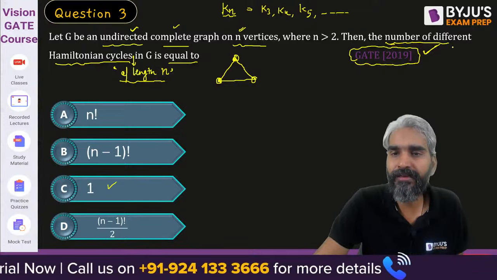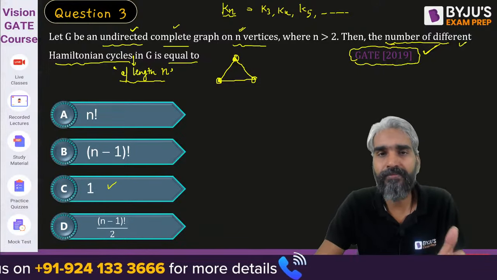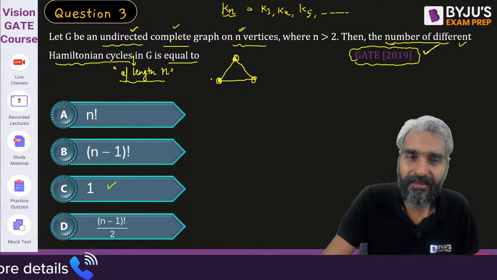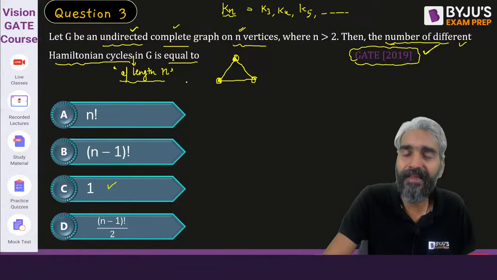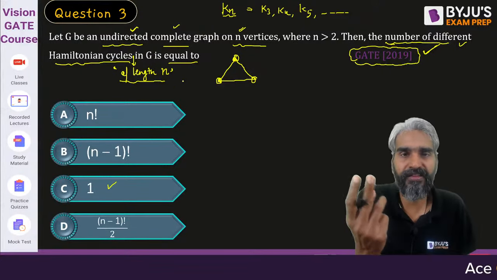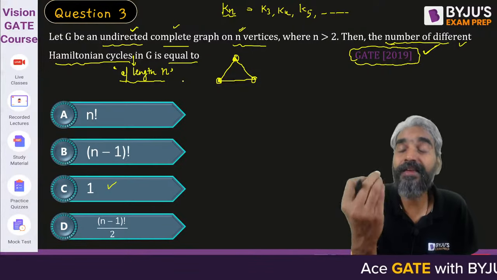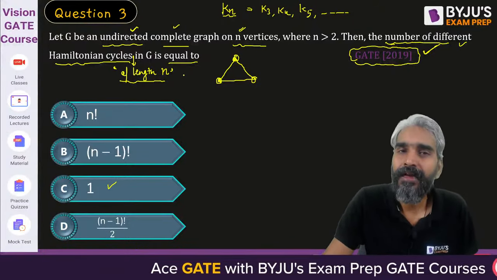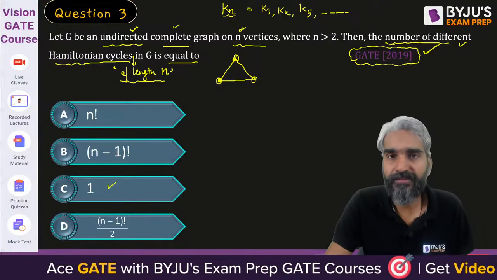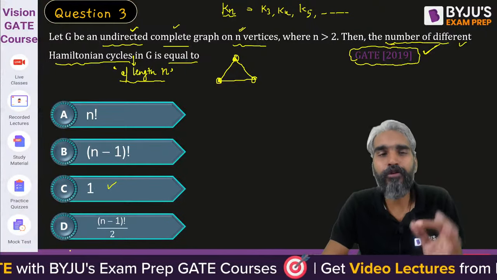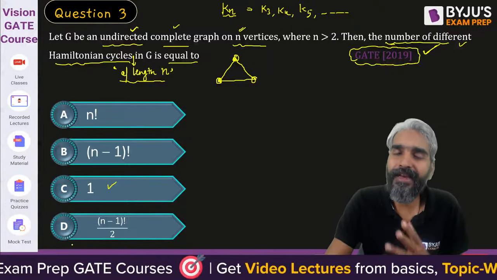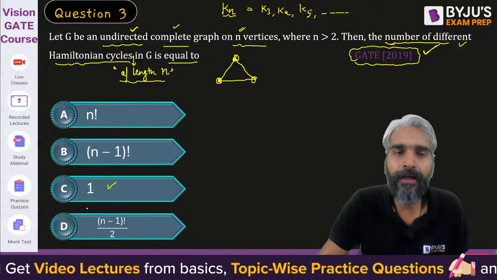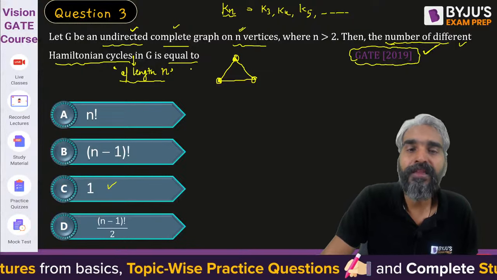So though you are saying how many different Hamiltonian cycles, what does different mean? Even if you choose cycles of different lengths, there will be some cycle of length 3, 4, 5, 6, 7, up to n. So 3 plus up to n does not satisfy any one of these solutions. Therefore, there are some ambiguities, but the GATE authorities were assuming that you will provide the answer in terms of the number of cycles of length n when the vertices are labeled.